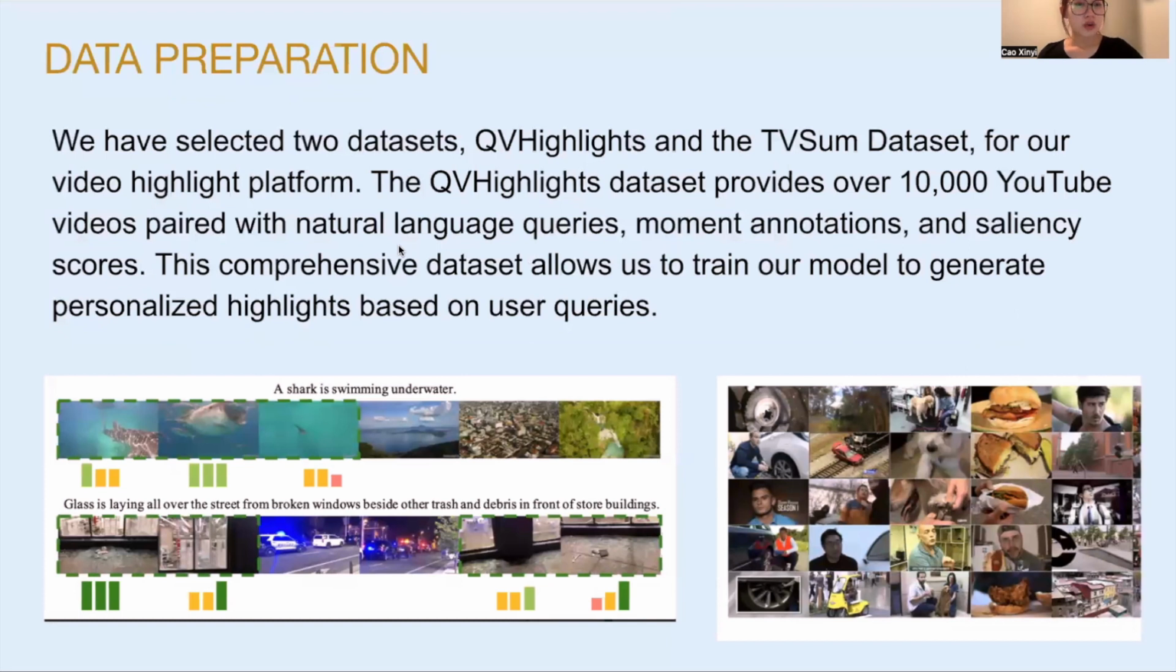Okay, so for our model, we want to select two datasets for the data preparation. The first one is QVHighlights, and the other is the TVSum dataset. The QVHighlights dataset provides over 10,000 YouTube videos paired with natural language queries, moment annotations, and saliency scores. This comprehensive dataset allows us to train our model to generate personalized highlights based on our users' queries.